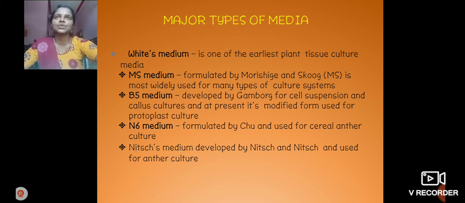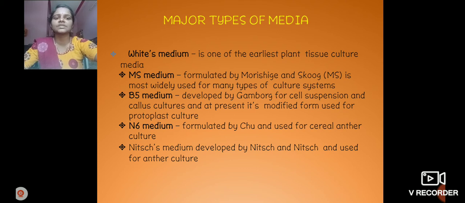In plant tissue culture, we can culture plant tissues. So which medium is used? For most cultures we can use MS medium, the Murashige and Skoog medium, most widely used for many types of culture systems. B5 medium was developed by Gamborg for cell suspension and callus culture. At present, a modified form is used for protoplast culture. B5 medium is mainly used for protoplast culture.